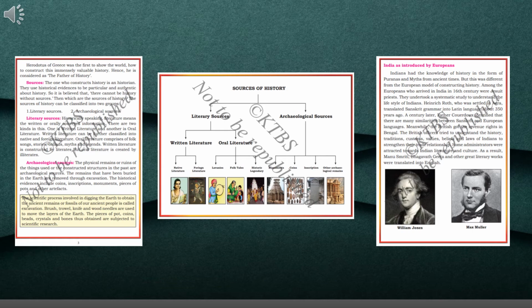The Puranas are written in which language? Sanskrit. Who wrote them? They were written by the Brahmins. That is mythology and folklore of varying date and origin. Next, myth. What is a myth? A traditional story, especially one concerning the early history of a people. That is what myth means, a traditional story.